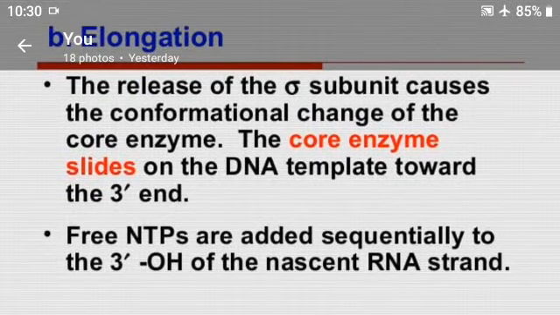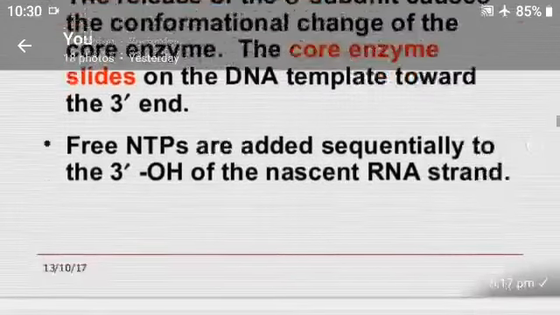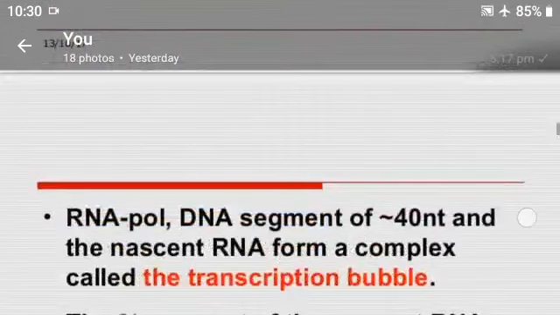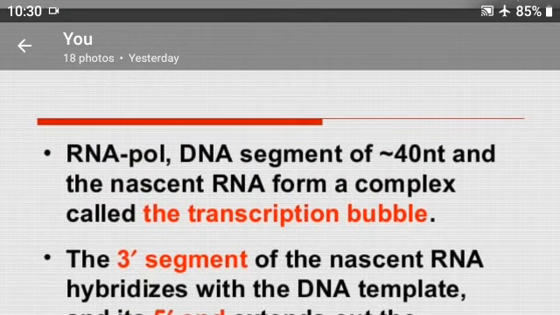Next, free NTPs are added sequentially to the 3' hydroxyl of the nascent RNA strand, right?